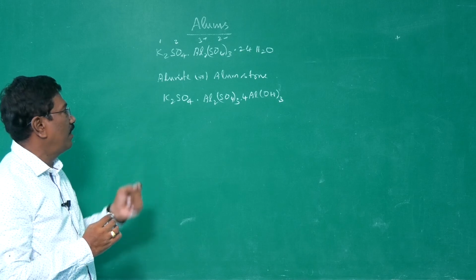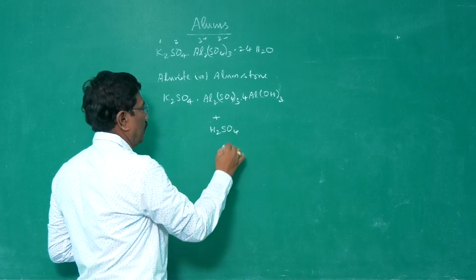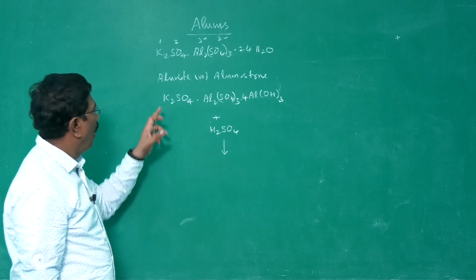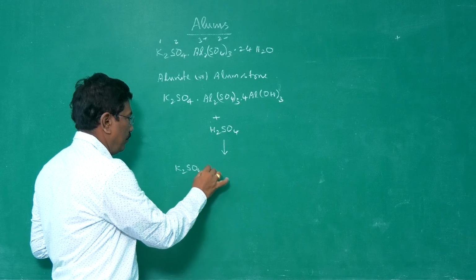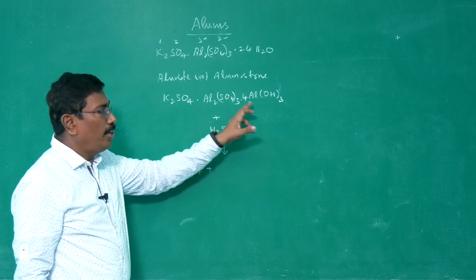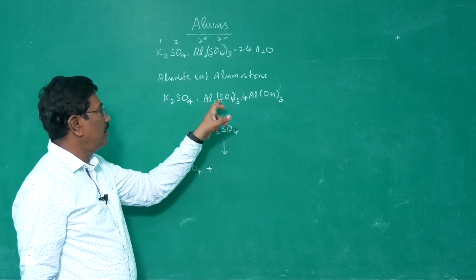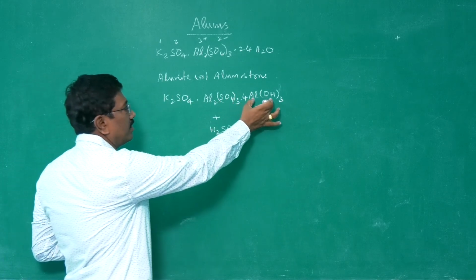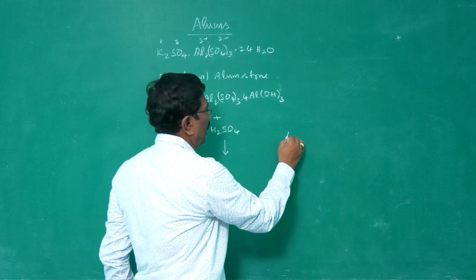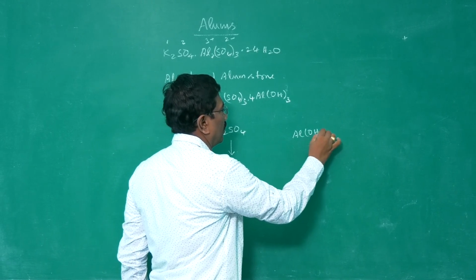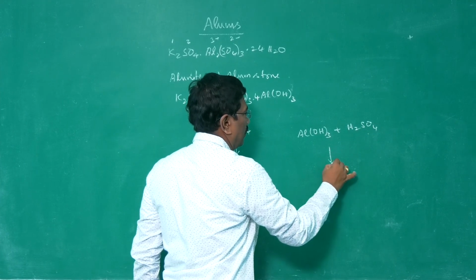When it is treated with sulfuric acid, enough quantity of sulfuric acid, what is happening? As usual, potassium will be in the form of potassium sulfate, and all the aluminum will become aluminum sulfate, both from aluminum hydroxide as well as aluminum sulfate. It is a base, it is an acid, it is neutralized. Very simple way of writing the equation. You may know aluminum hydroxide, when allowed to react with sulfuric acid, what may be the product?